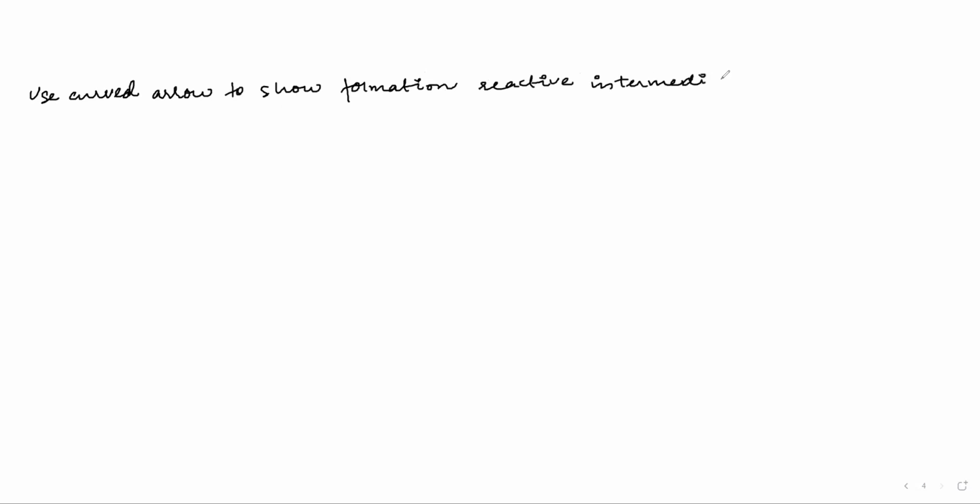So I'm giving you some questions. You have to use curved arrow. Now this curved arrow is very important. Curved arrow mechanism, we write mechanism. So the first thing is to break a bond. Curved arrow to show the formation of reactive intermediates. Okay. Now I will do the first one for you.